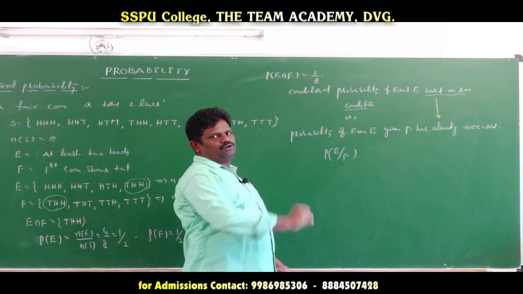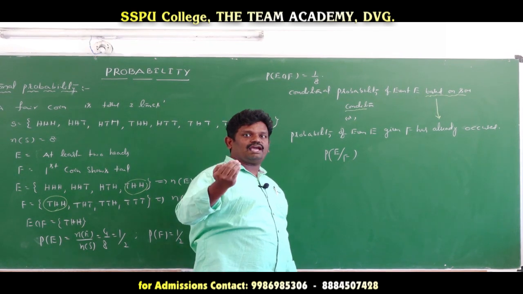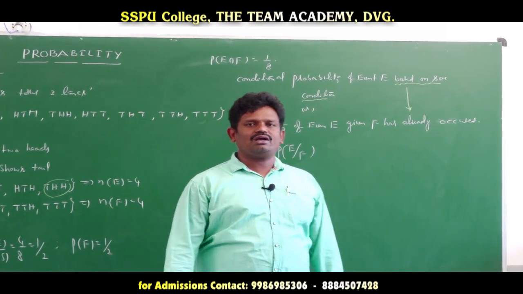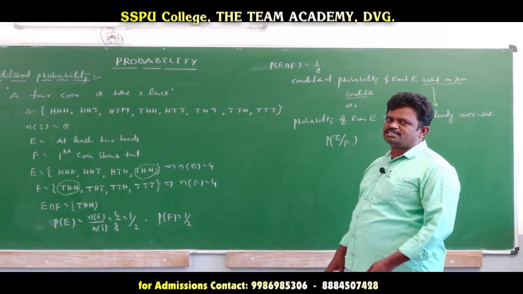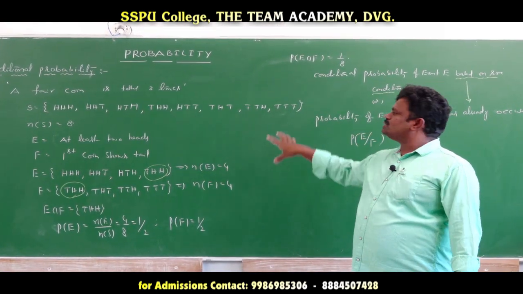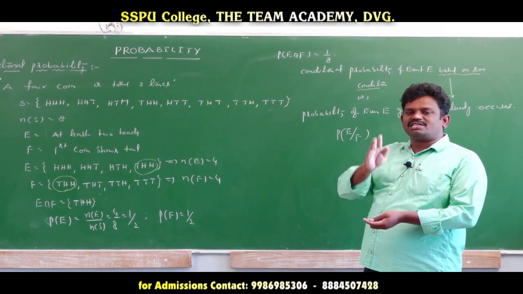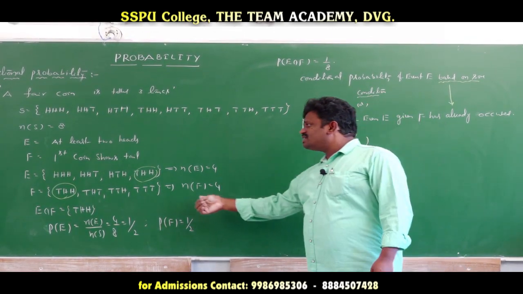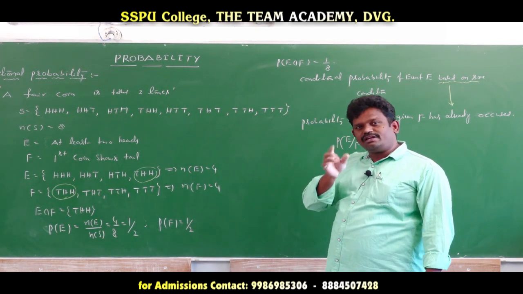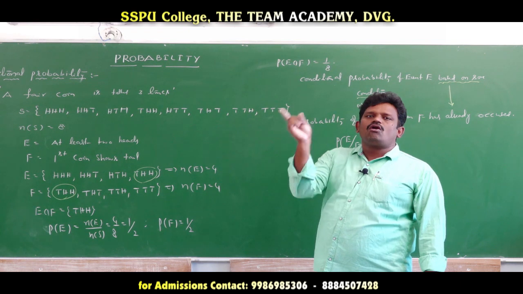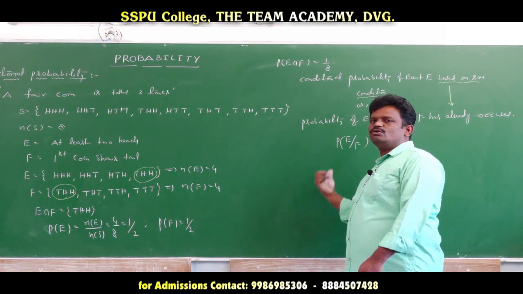Now if you want to find the probability of E given F, we have to consider a new sample space. How do we get that new space? From the original sample space, except for the sample points in the F event, the remaining points are eliminated or deleted, and the resulting sample space is said to be the new sample space.